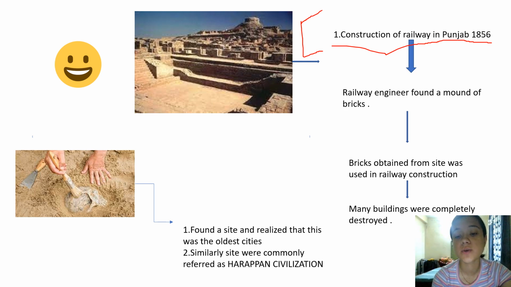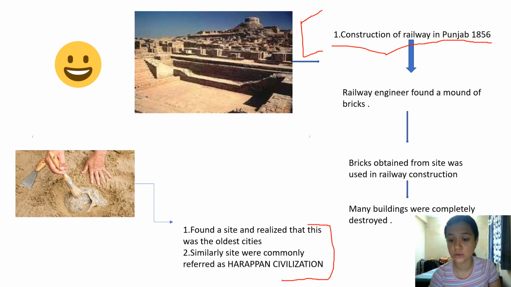So many buildings were completely destroyed, and at last only the remains were left for the archaeologists to search out, that the old city was the Harappan site. They found a site and realized that this was the oldest city, and it was the Harappan civilization that we know.